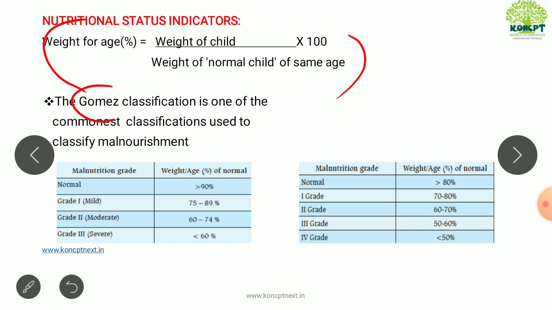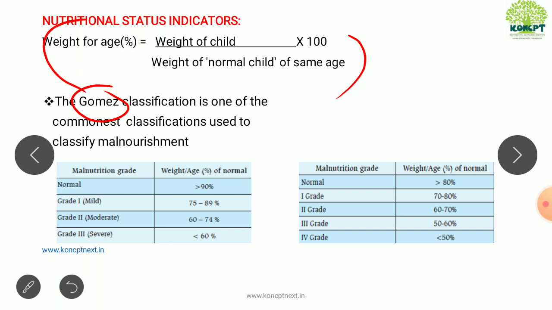So the Gomez classification is one of the most common classifications which uses this indicator, that is weight for age. Here, if the weight for age percentage is more than 90%, then they will be normal. Grade 1 will be 75 to 89, grade 2 60 to 74, and less than 60% is grade 3. But when this was given, most of the children living in developing countries would actually be under mild malnutrition, because 75 to 89% is a very high value.